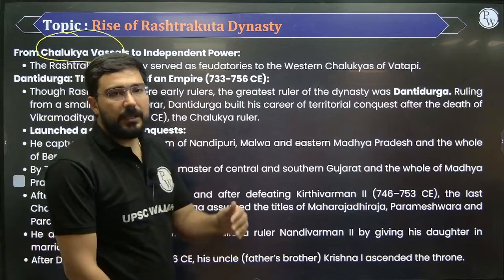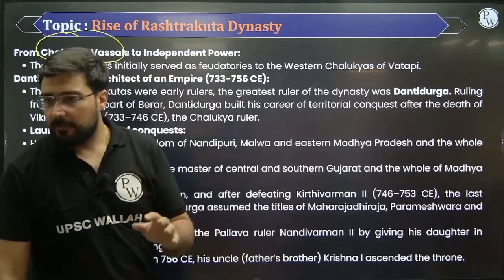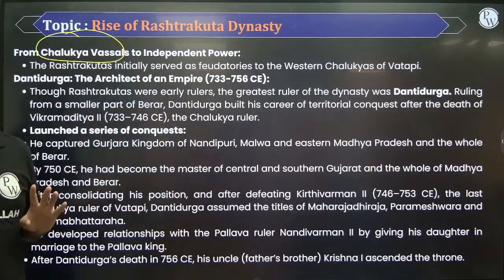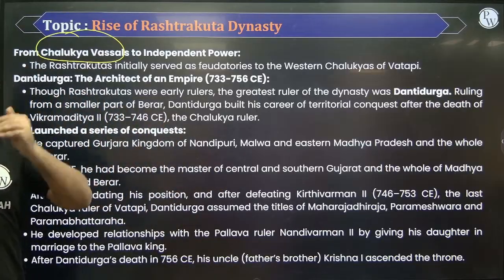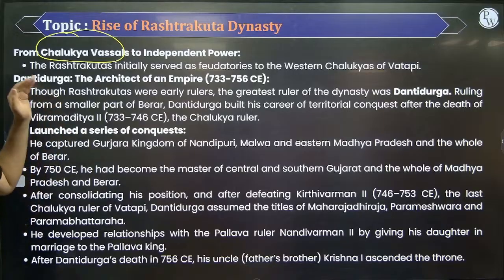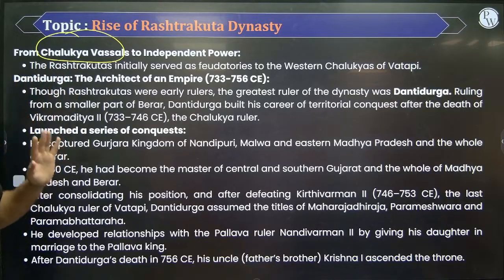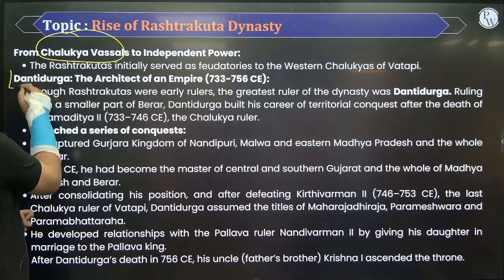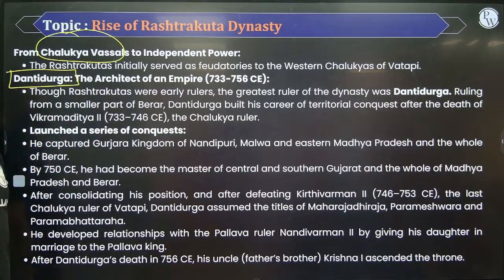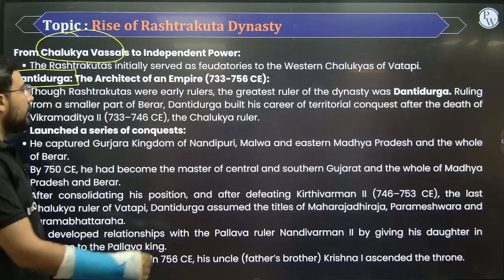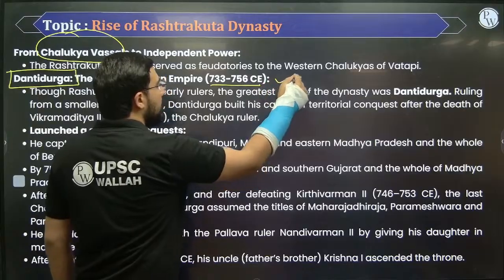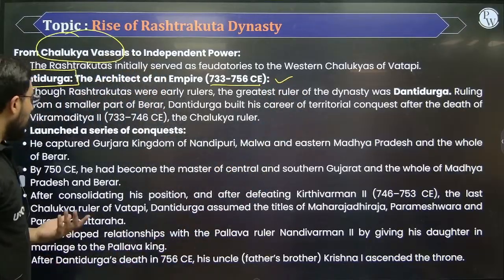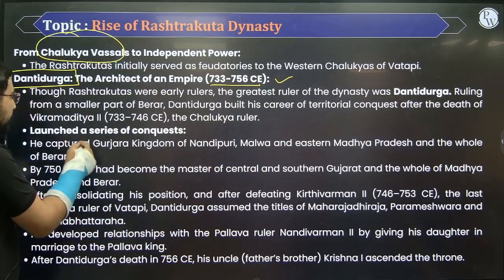They were initially under the control of Chalukyas of Badami, about whom we talked yesterday. Okay? All of you remember Pulkesin first, Pulkesin second, the important rulers. So they used to be under them. Finally, the person who was able to make them independent was Danti Durga. Danti Durga was the person who was able to build an empire, and after him,